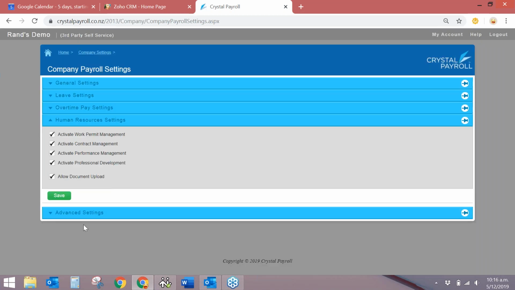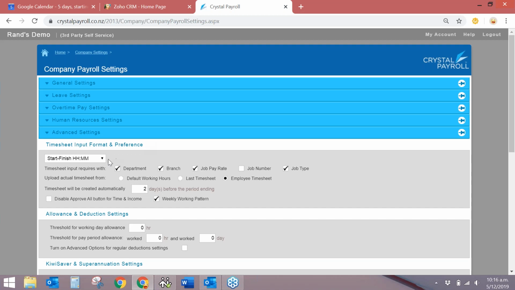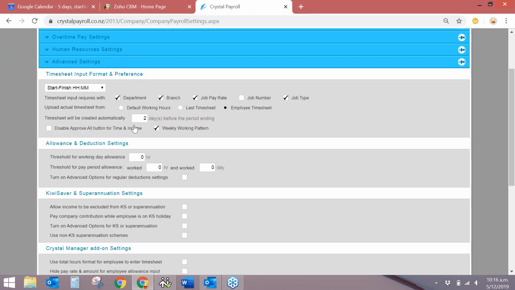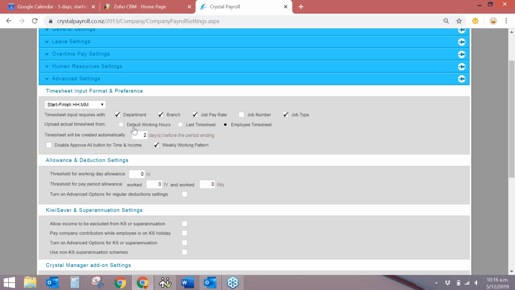We've also got the HR settings. It's quite a basic HR settings that comes built into the system, but I've just activated that so I can go through that as well. And then there's the advanced settings, which is just to set up how you want your timesheet to look.